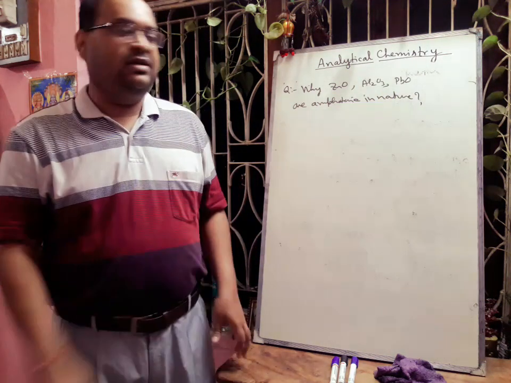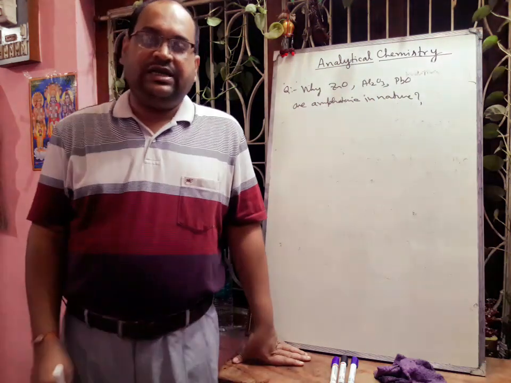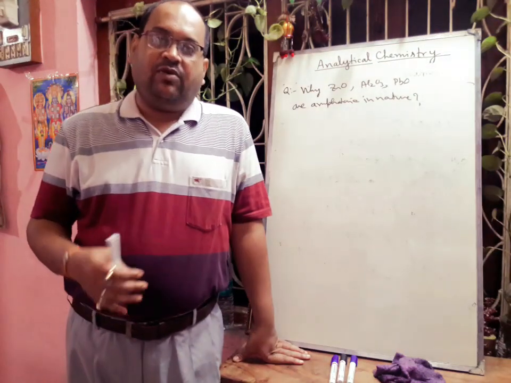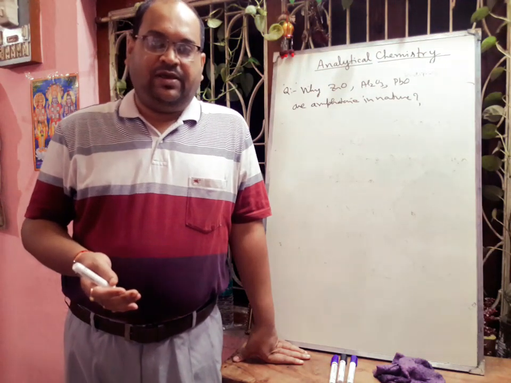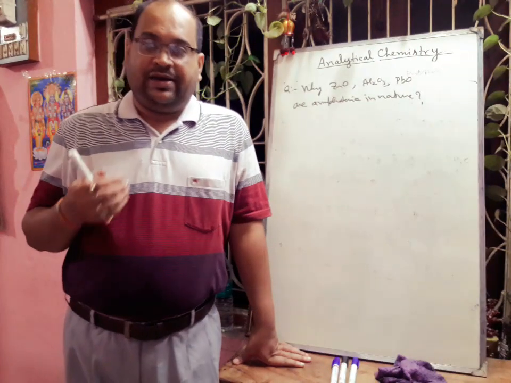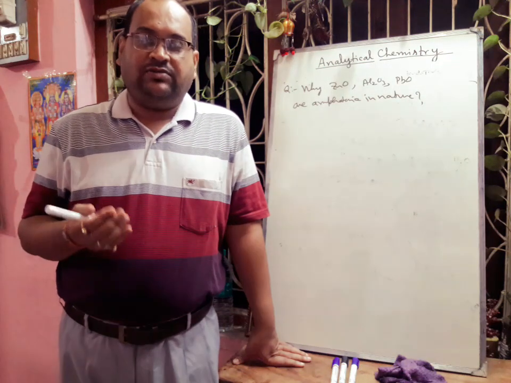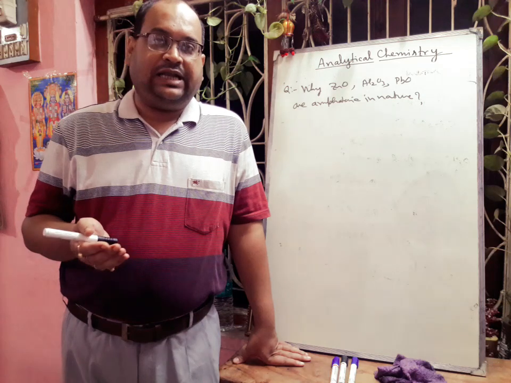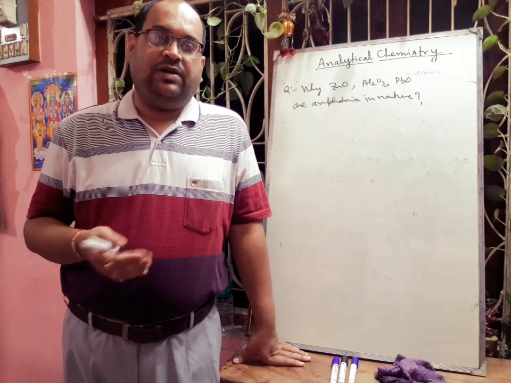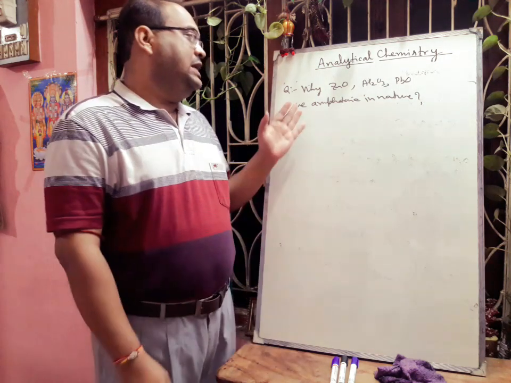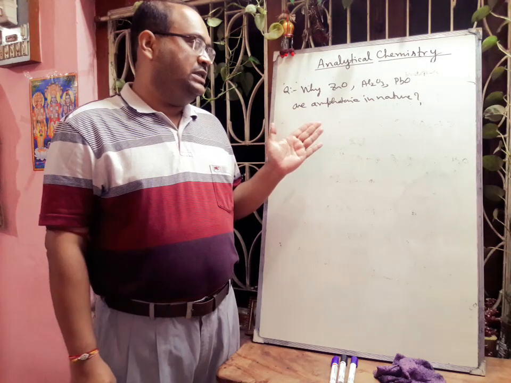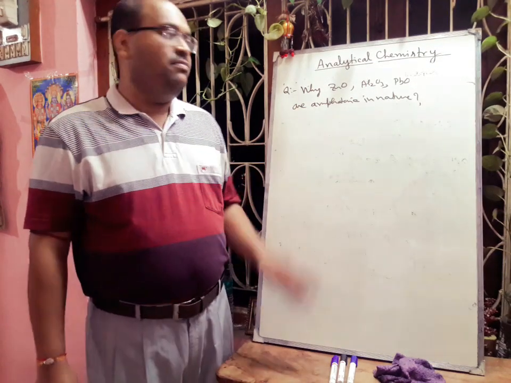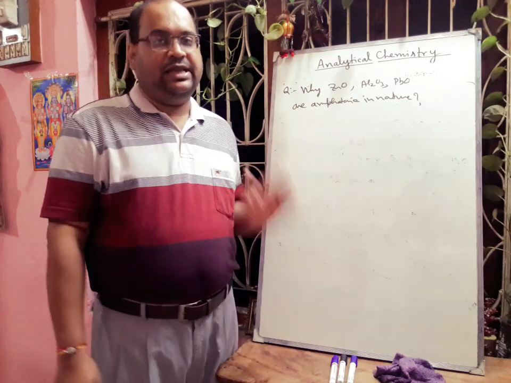Then you have to tell first why they are amphoteric in nature. Because they are reacting with both acid and alkali. When they react with acid, they form salt and water, and when they react with base also, they form salt and water. So that is why they are called amphoteric in nature, or amphoteric oxides. But in each case you have to give the reactions.